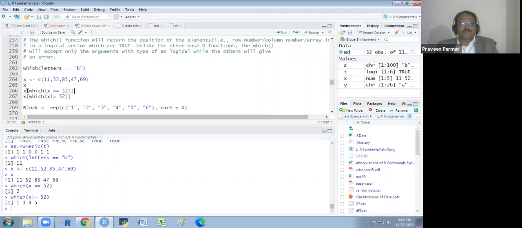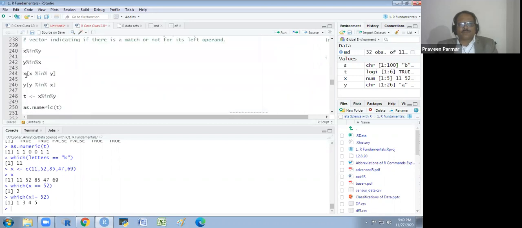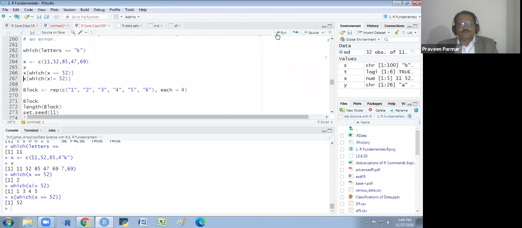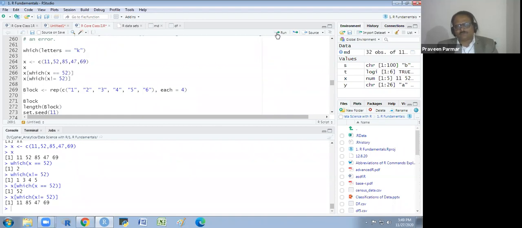If I run the same process which I used here, the same process I am using here, you will see I will get the number 52 is equal to 52. And which is not equal to 52, the remaining ones other than 52 will be shown here: 11, 85, 47, 69 are not equal to 52. Does that make sense to everyone? Okay.